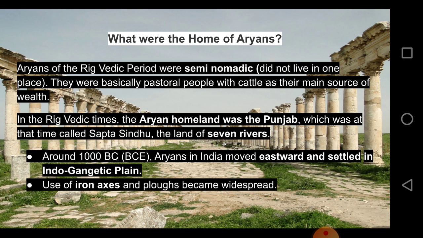Around 1000 BC, Aryans in India moved eastward and settled in the Indo-Gangetic plain. Use of iron axes and plows became widespread. So as they started moving from one place to another, they settled in the Indo-Gangetic plain, and they started using iron axes and plows to cut down trees and to sow their land. To plow their land, they started using plows. So this became famous for them. So we learned what is Vedic Age. We have learnt about the Aryans and the homeland of Aryans.